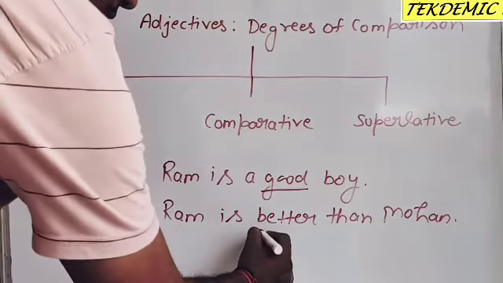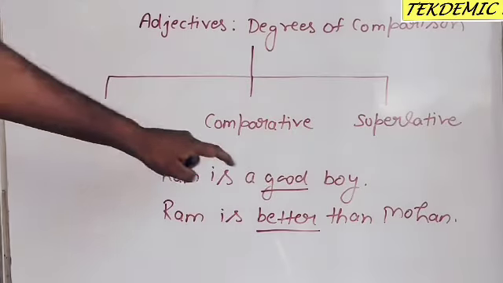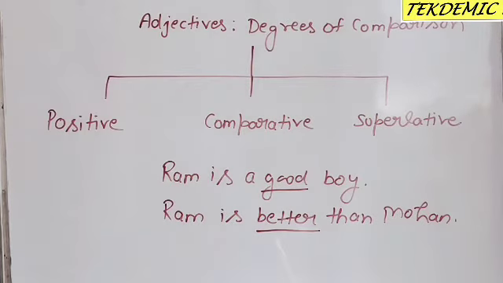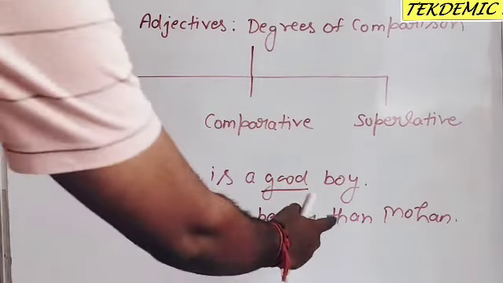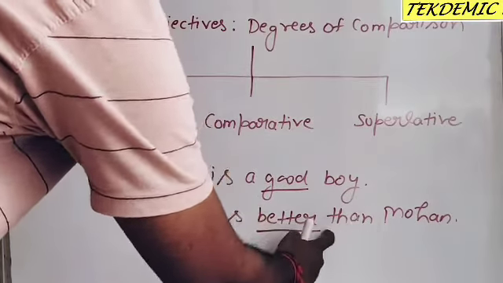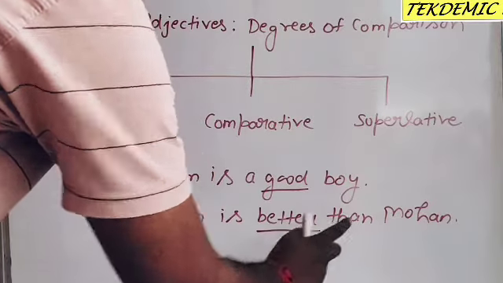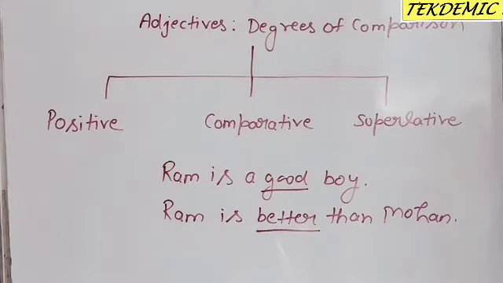So better is the comparative form of good. And you can see we use than also after the comparative form. Remember, the word than will be used in sentences when two people or things are compared. After the comparative degree, we use than.